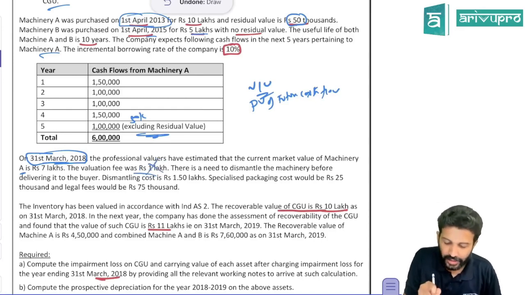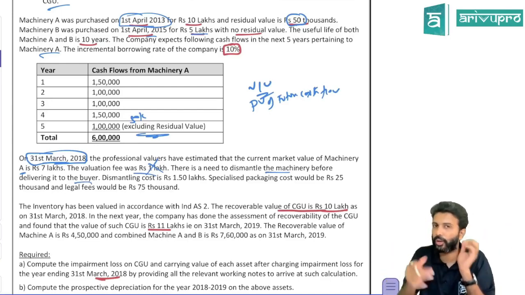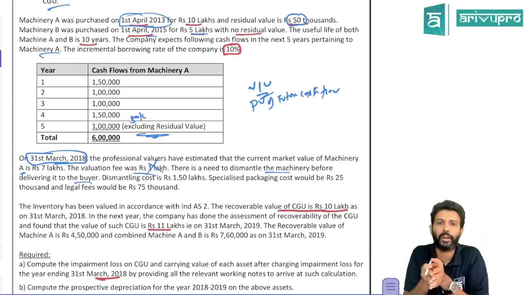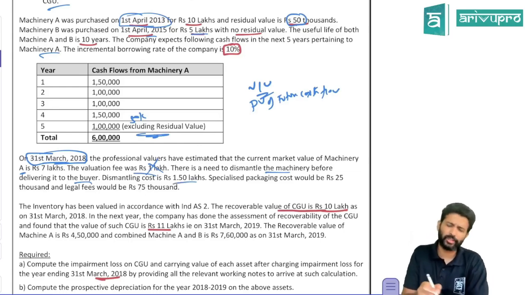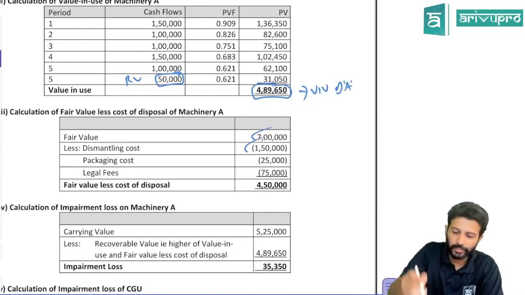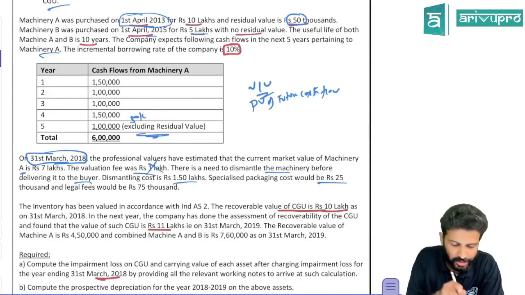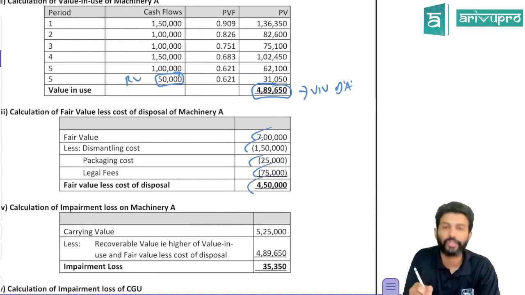So ignore that. There is a need to dismantle the machinery before delivering. Maybe the machinery is big and it cannot be delivered in one go. So you have to dismantle it, make it into smaller pieces, and then sell it. So there is a dismantling cost of 1.5 lakh. This is a selling cost, so reduce it. Here, fair value 7 lakh, reduce dismantling cost of 150. Then specialized packing cost is 25, legal fees is 25,000. So reduce these two, and you'll get fair value less cost to sell.